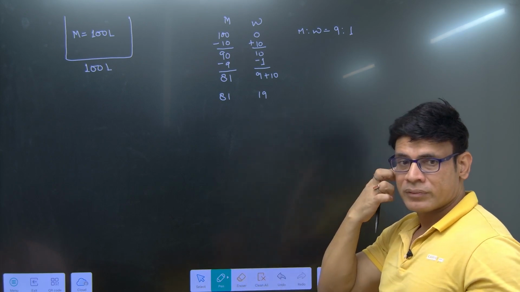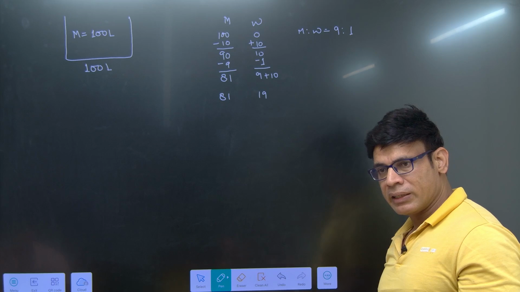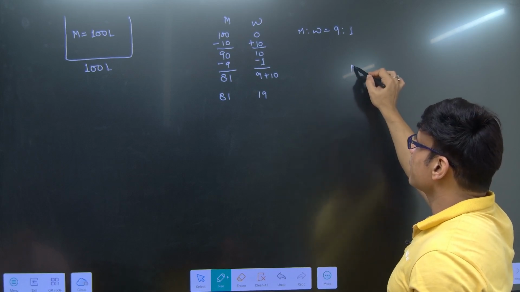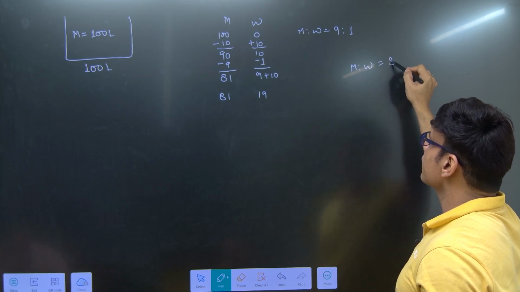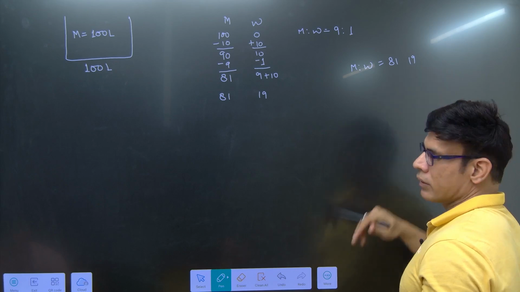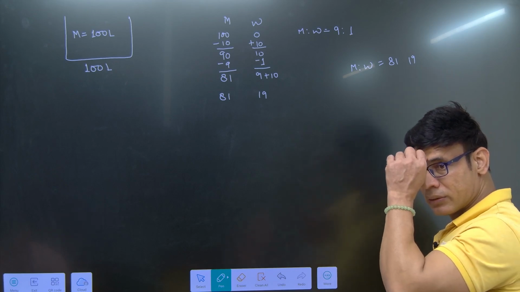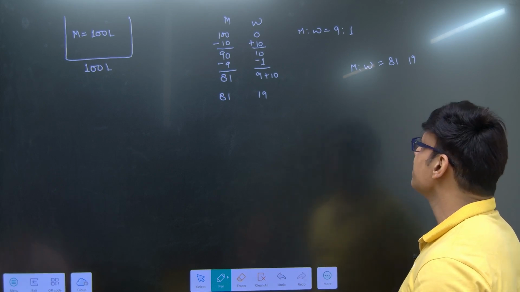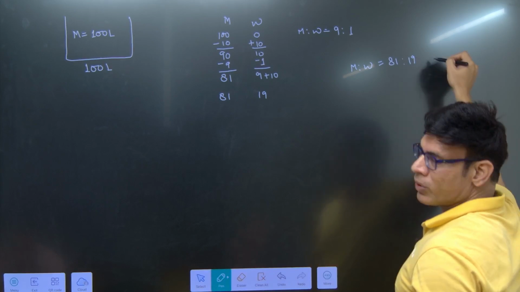Next time again when you take 10 liters of the mixture out, the ratio of milk and water has again changed. How much is it? 81:19.